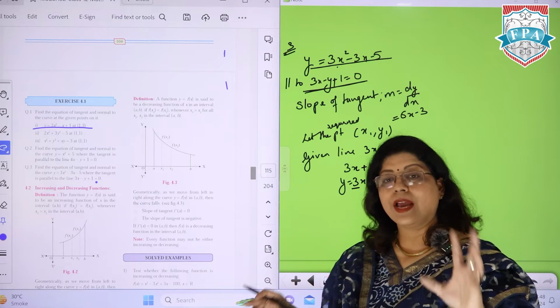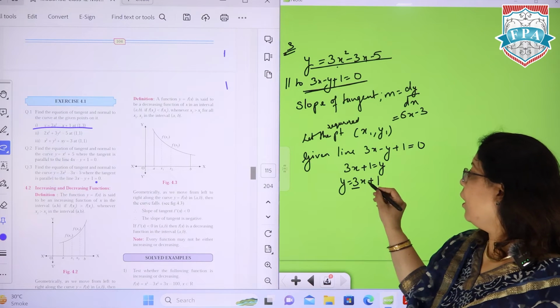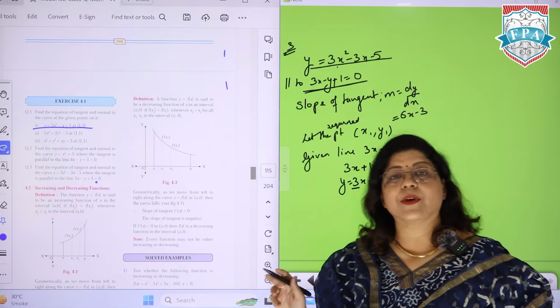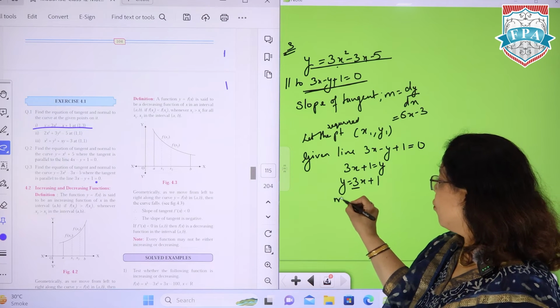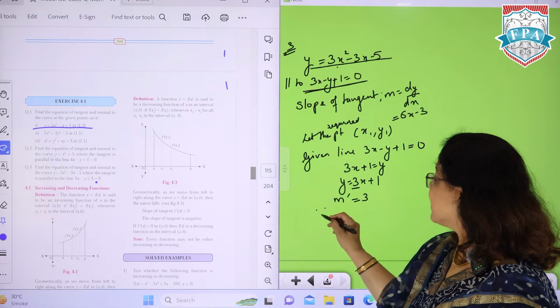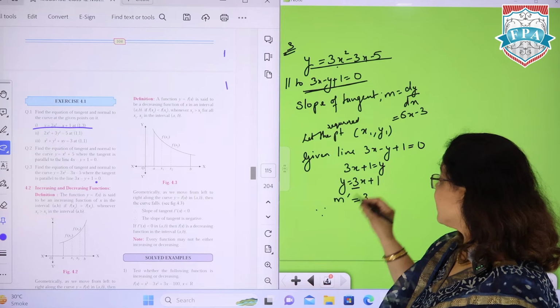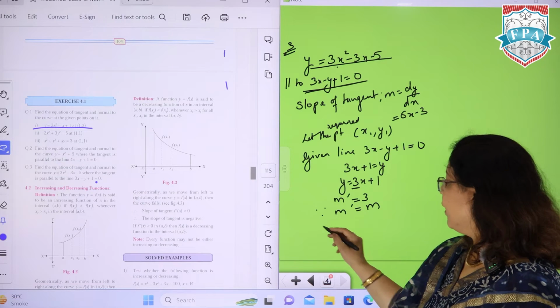So when you write it, y is equal to something x plus value, so the coefficient next to x becomes your slope. So here the slope m dash can be 3, and since the lines are parallel, m dash is equal to the slope m.